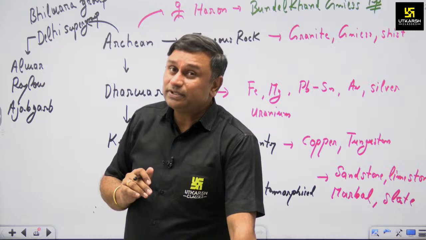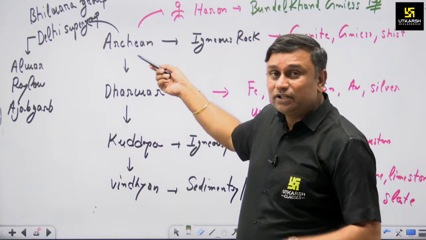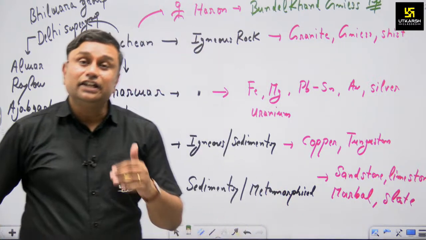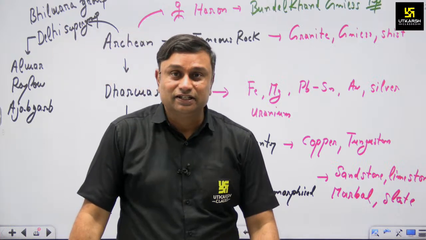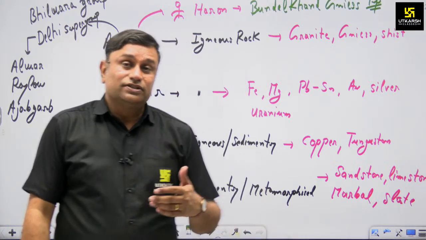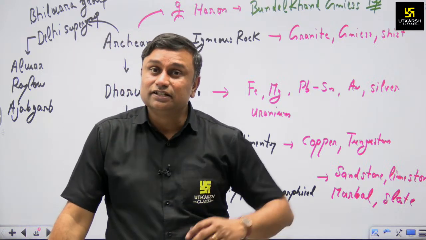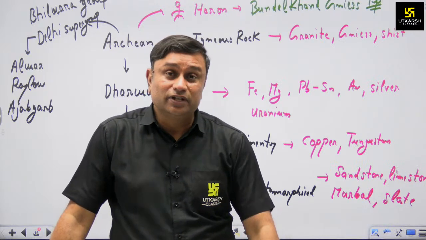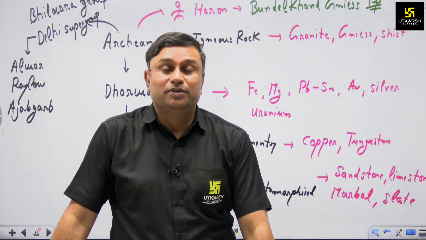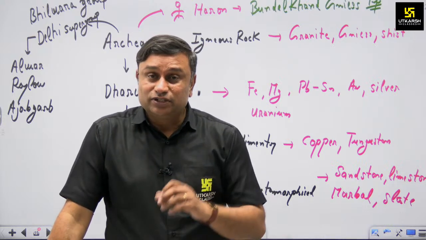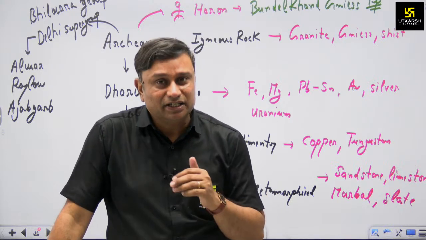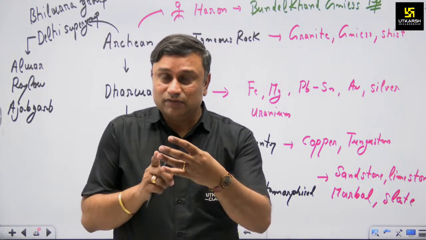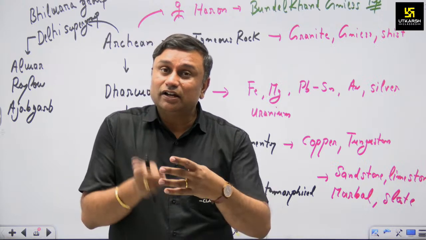Now, another aspect says that this initial Archean rock system converted into Dharwad. What is the significance of Dharwad? Dharwad is the economically vital aspect of Rajasthan. The Dharwad rock system has iron, manganese, gold, silver, and it also has uranium. All these minerals are economically vital. That's why the Dharwad rock system is important. But the problem is that Dharwad evolved on the Archean rock system, and Dharwad converted into Kudappa.